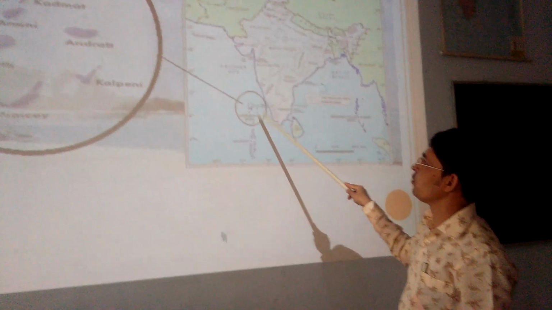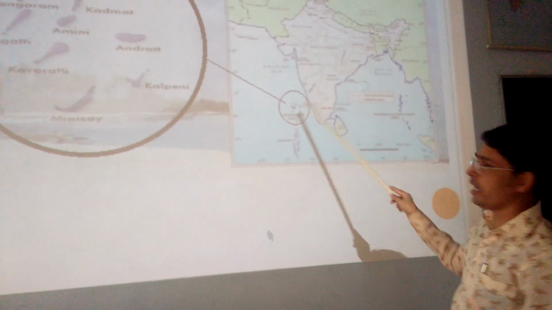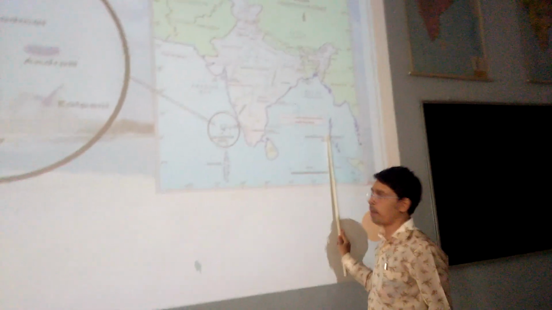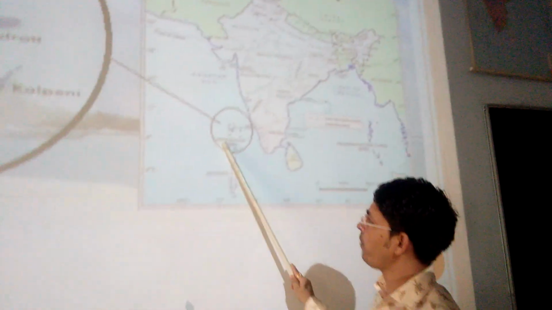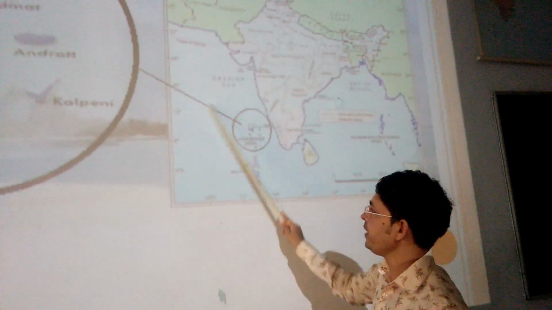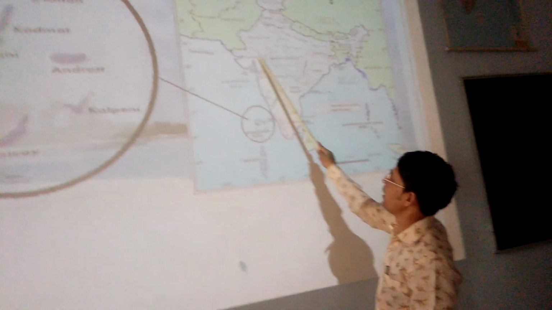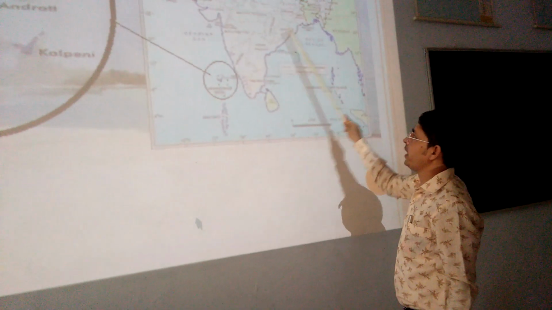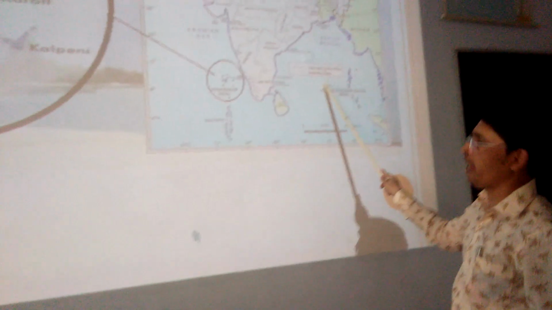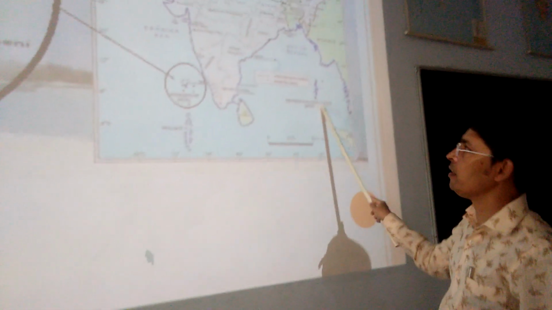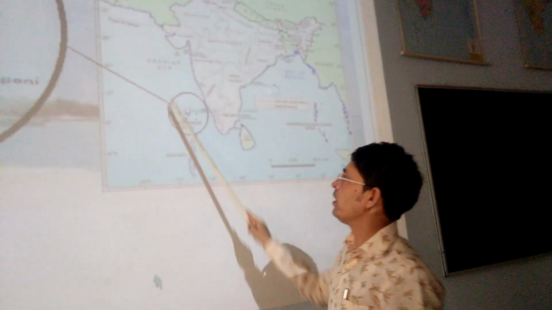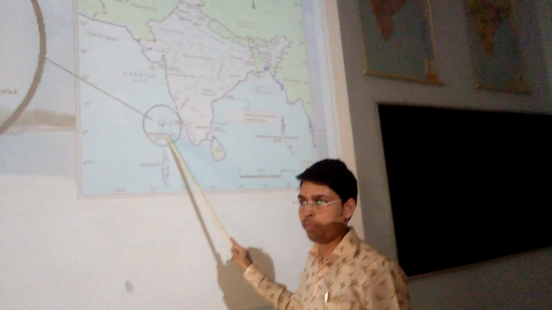So moving further to discuss the islands of India, we have two islands. Here we have Andaman and Nicobar, and here we have Lakshadweep in the Arabian Sea. This is India's mainland, and in the Bay of Bengal, Andaman and Nicobar is there, and in the Arabian Sea, Lakshadweep is there.